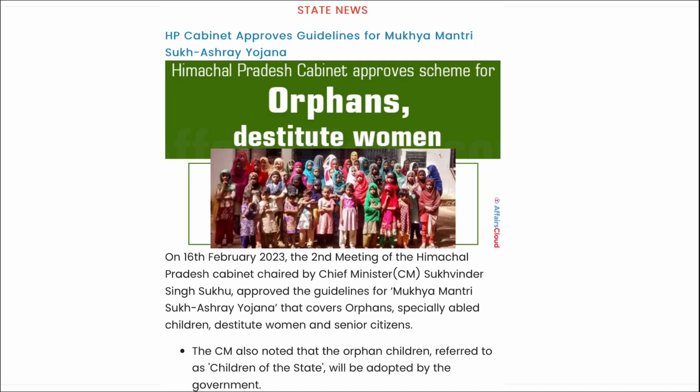So we can say this scheme has been launched specifically for orphans, specially abled children, destitute women and senior citizens. The CM also noted that the orphan children will be referred to as the children of the state and not orphan children. All right, so this question can also be asked, that under which scheme the chief minister stated that the orphan children will be referred to as the children of the state and they will be adopted by the government. It was your Mukhyamantri Sukh Ashraya Yojana and it was launched by Himachal Pradesh.